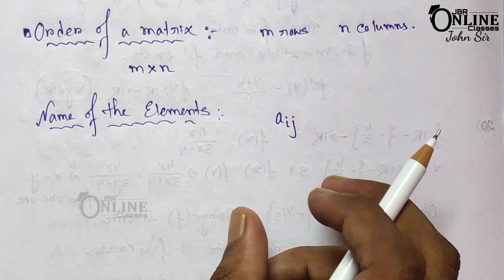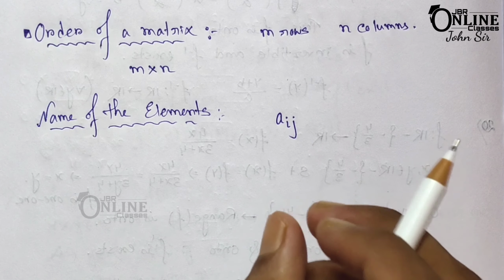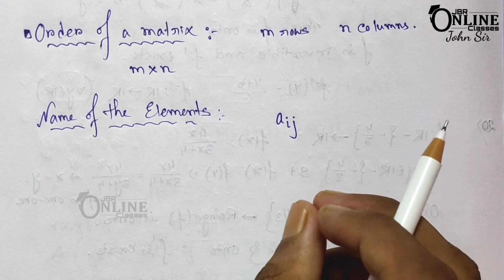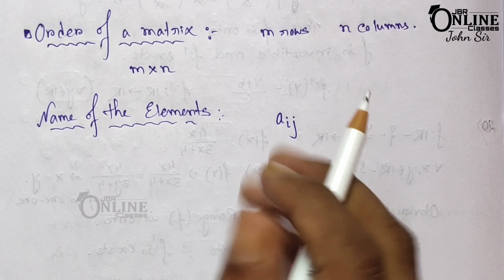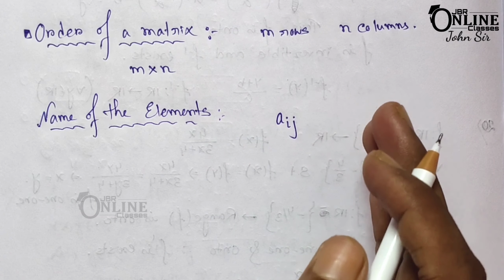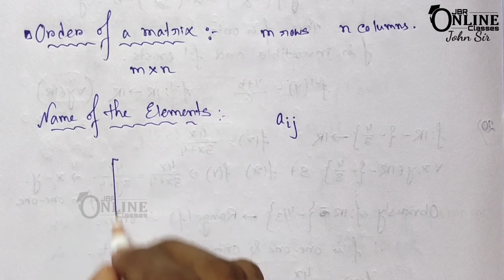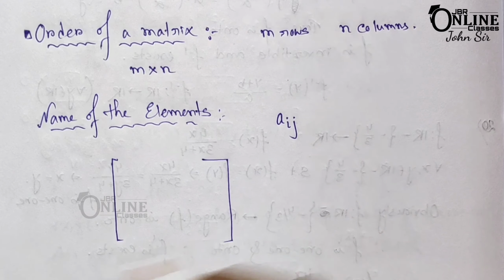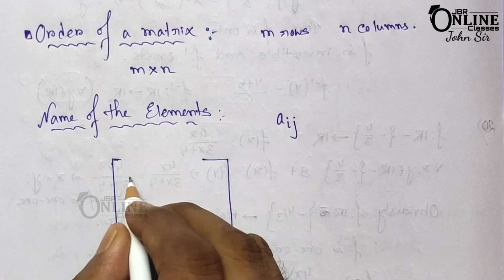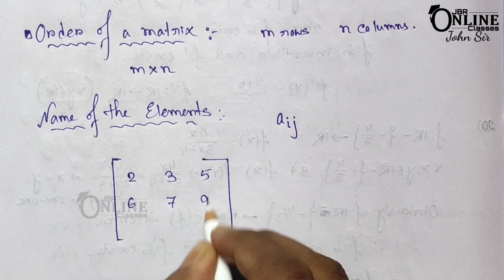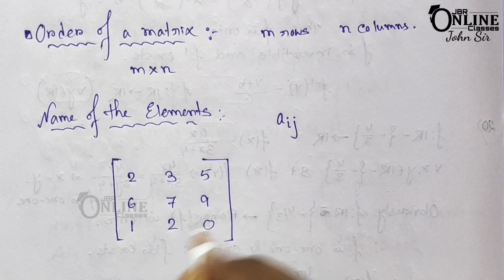Here i means the row, the ith row, and j means the jth column. i represents the row and j represents the column. Okay, suppose this is a matrix and the elements are 2, 3, 5, 6, 7, 9, 1, 2, 0.